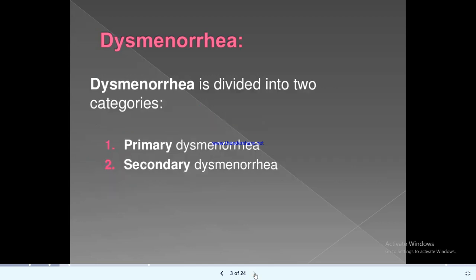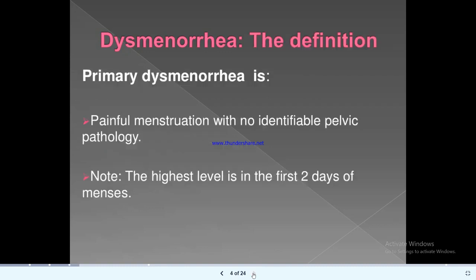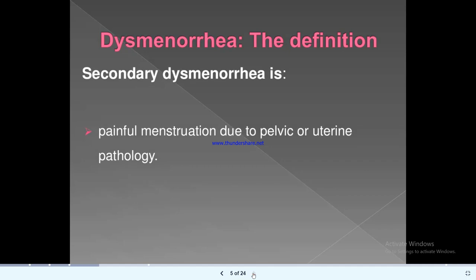Dysmenorrhea is divided into two categories. Number 1, primary dysmenorrhea. Number 2, secondary dysmenorrhea. Primary dysmenorrhea is defined as painful menstruation with no identifiable pelvic pathology. Note, the highest level of pain is in the first 2 days of menses. Secondary dysmenorrhea is painful menstruation due to pelvic or uterine pathology.